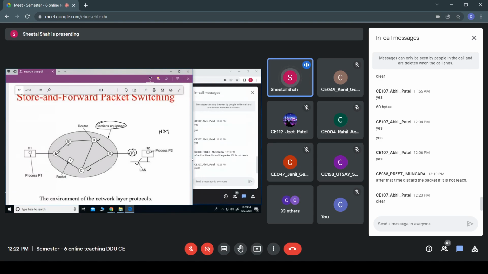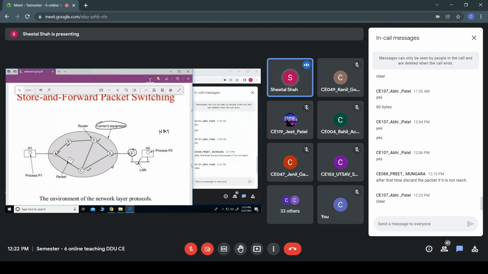So don't confuse this subnet with the subnet we learned earlier, dividing the network ID into a number of subnets. That is different, and this one is different, but they use the term subnet even for this.